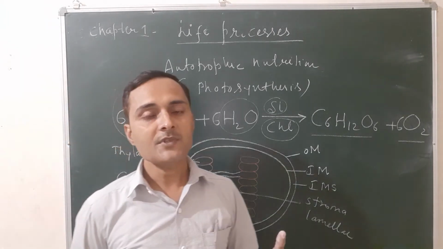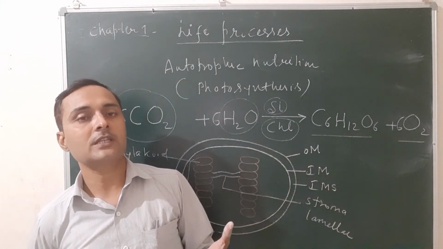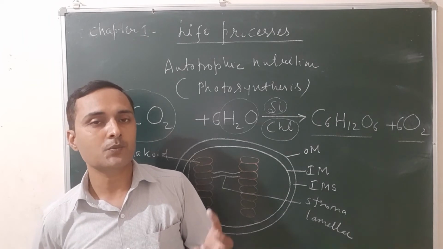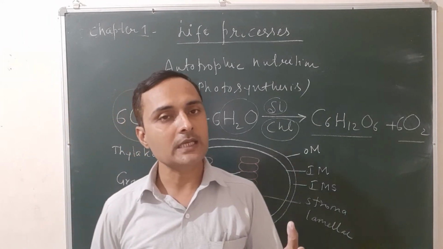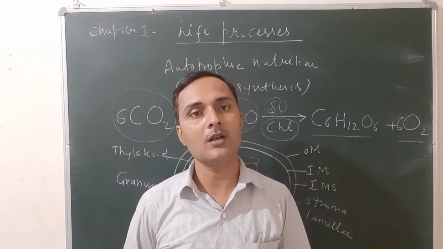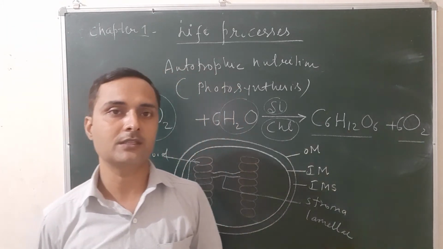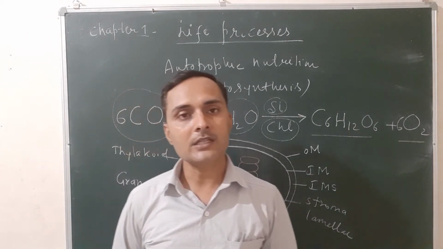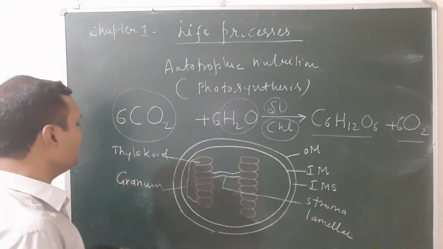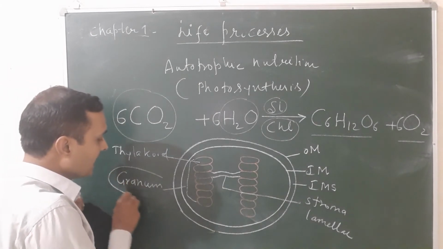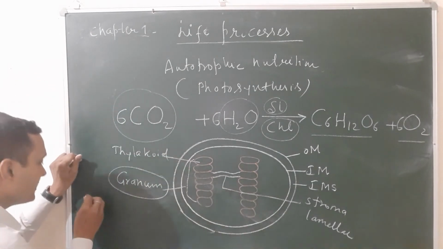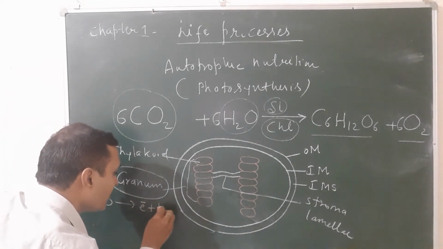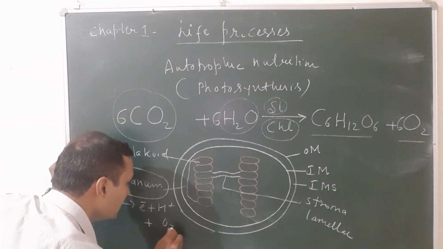So what is light reaction? In this step, the water splits and gives rise to electron, proton, and evolves oxygen gas that is absorbed by all aerobic living things. That oxygen is the source of respiration for all living things. And what is the actual site of light reaction? The answer will be the granum of the chloroplast. Here the water molecule splits and gives rise to electron, proton, and evolves oxygen gas.